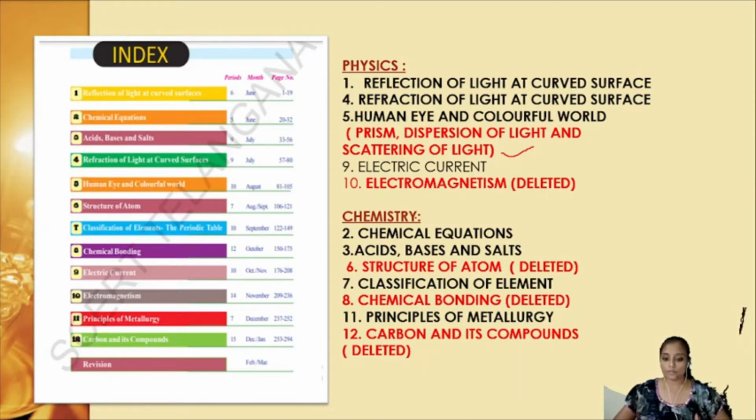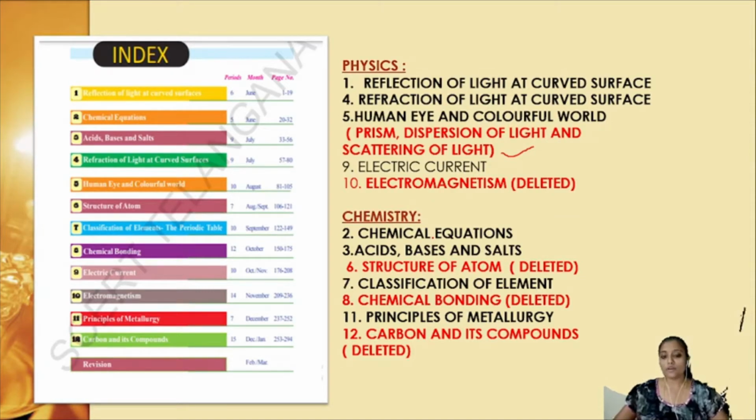Coming to the portion of chemistry, we have chemical equations, acids, bases and salts. Structure of atom is completely deleted. We have classification of elements in our syllabus. Chemical bonding is deleted. Principles of metallurgy is included, whereas carbon and its compounds are neglected. So we have nearly 3.5 chapters to cover in physics, and 4 chapters to cover in chemistry overall.